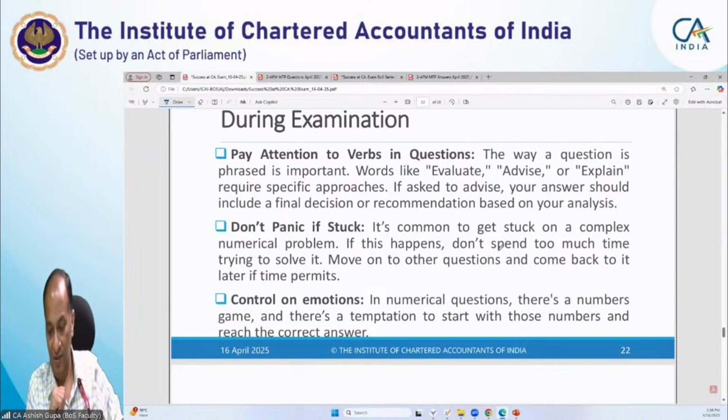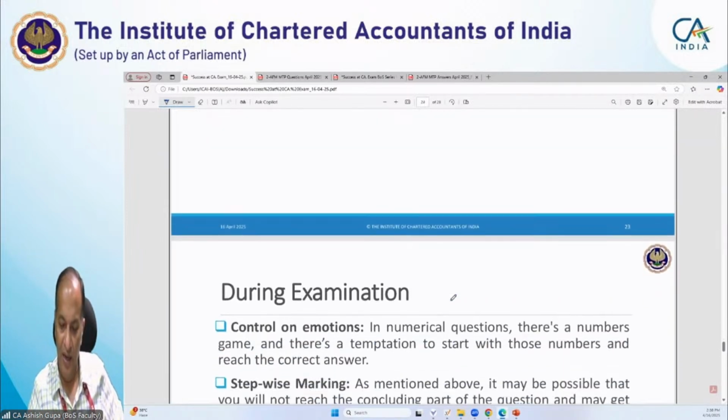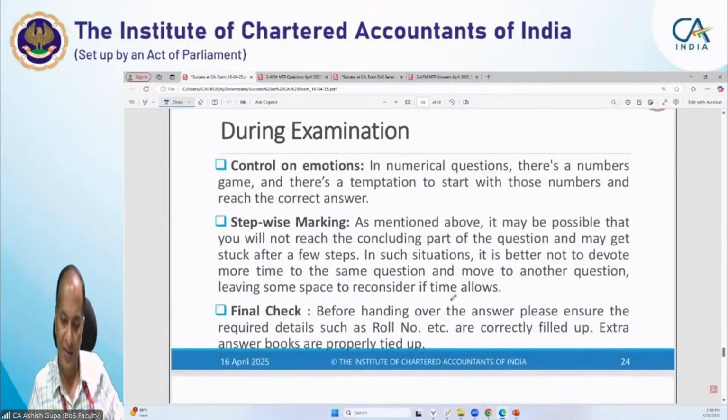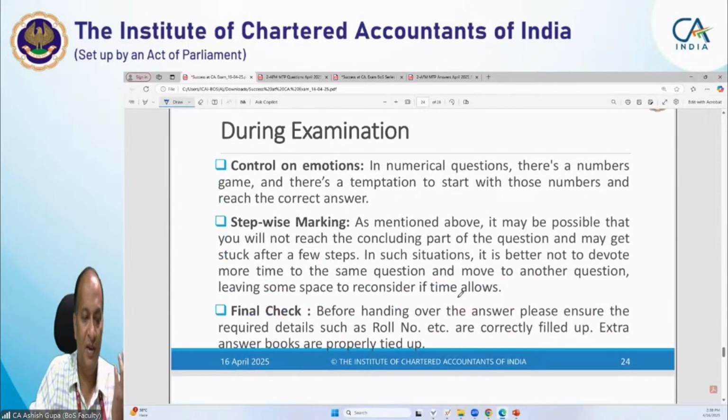Okay, now last is control your emotions. In numerical questions, there is a number game, and there is a temptation to start with those numbers to reach the correct answer. See, it normally happens that when taking the examination, we say, oh, it is the same question. Of course it is a benefit for us, a bonus for us, but please remember, control your emotions.